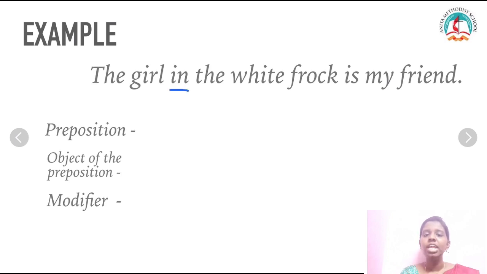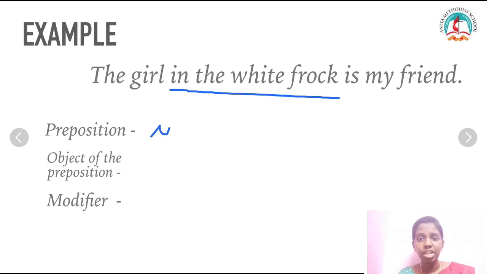Exactly. The word "in" is the preposition here. In the white frock is our prepositional phrase. First we have identified our preposition, so I want to write "in" here, I-N. Next, the object of the preposition.